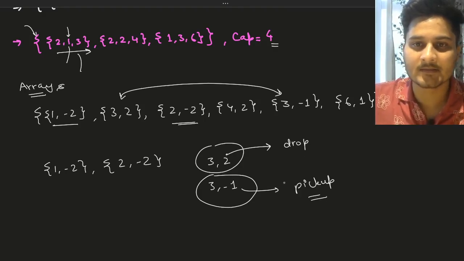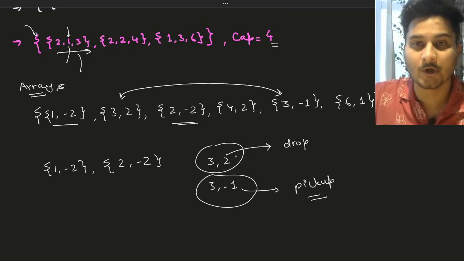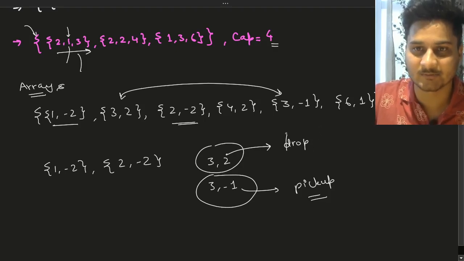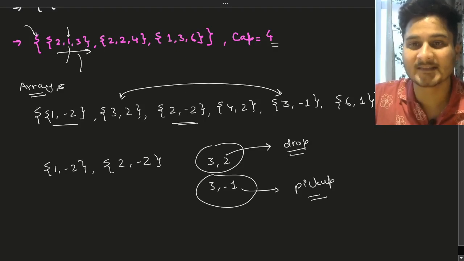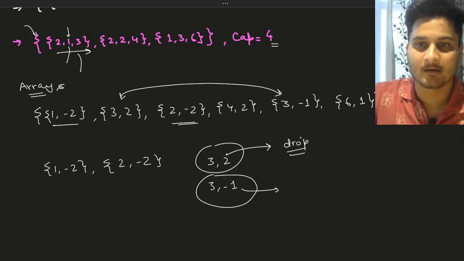So the thing is, at any given timestamp, we are going to drop the customers first, and then we are going to pick up the customers, just because we want to maximize our efficiency, right? So that is why drop values will come first.